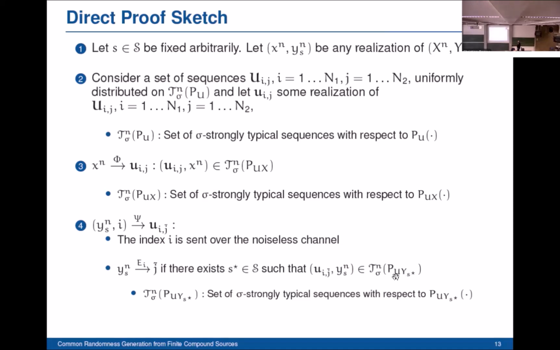Okay, and where is the influence of the channel input or of the channel output? Because it seems you select just something that's jointly typical with your source output. Here, without the channel, we send only the index. Ah, okay. It's a perfect channel. And here you look for the same codebook, looking for the noisy channel. Thanks. Okay, then thank you again.